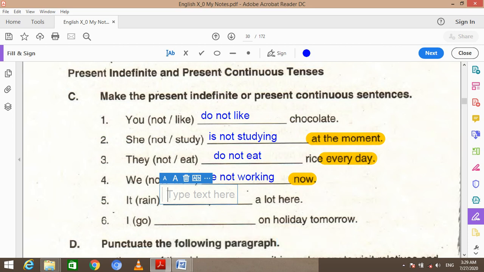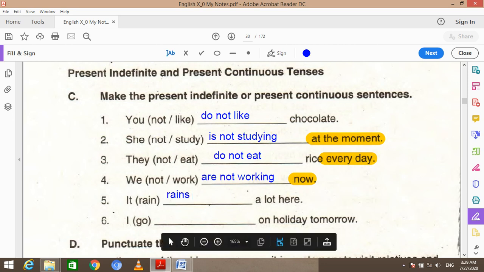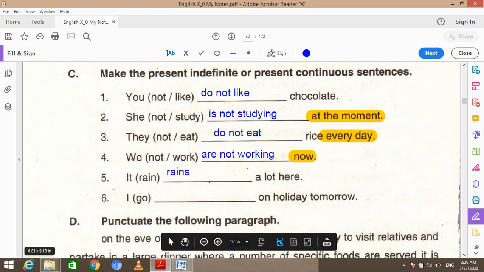Now we need to see its subject, that is it, which is singular, so we are going to add s or es to its verb. So rains. It rains a lot here.